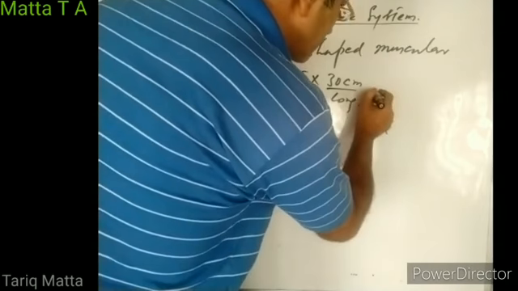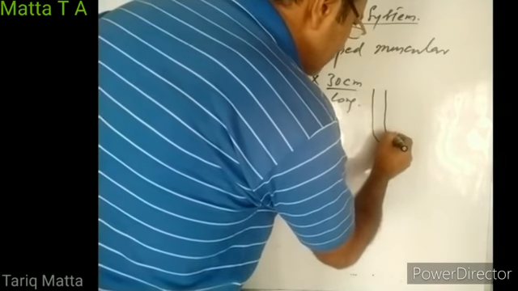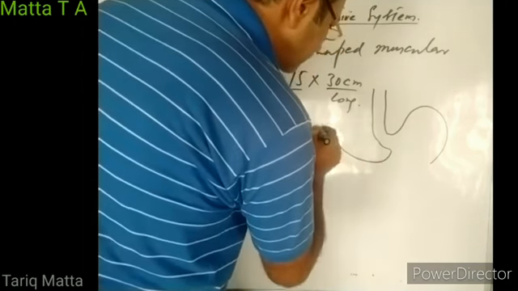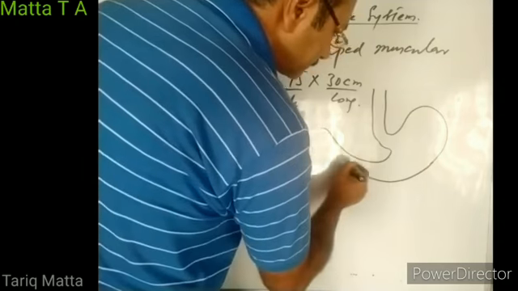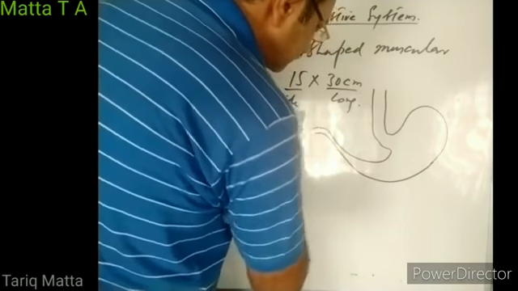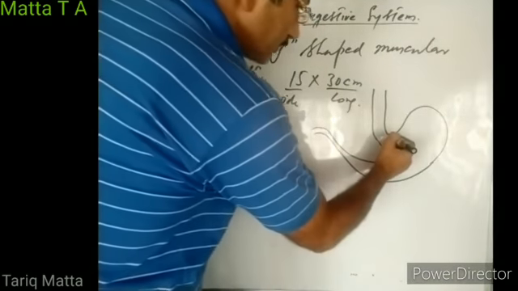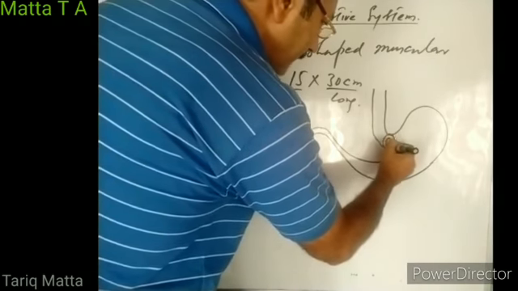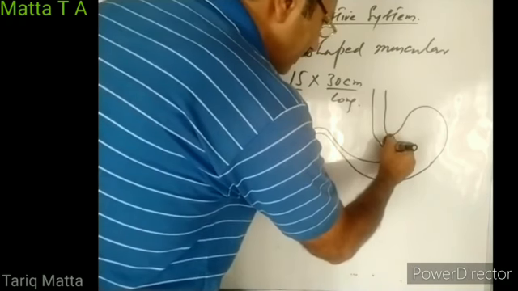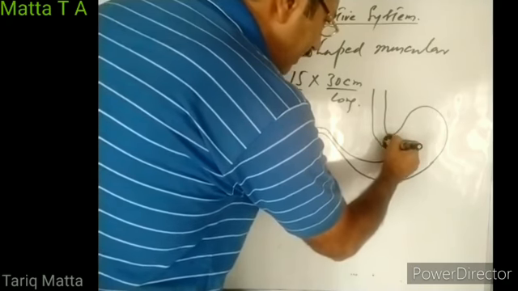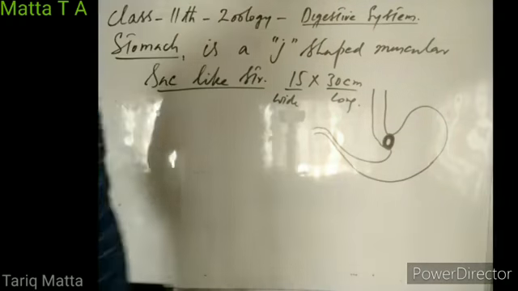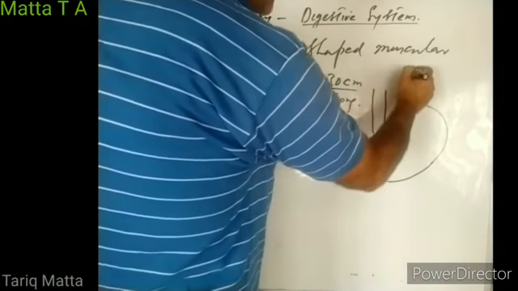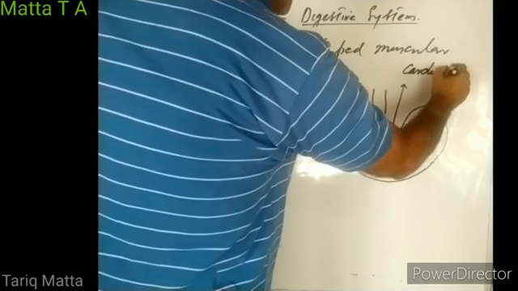If this is the esophagus, this esophagus joins with the stomach. The point where the esophagus joins with the stomach is guarded by a sphincter. And what is a sphincter? A sphincter is a band of circular muscle. This band of circular muscle is known as the cardiac sphincter.